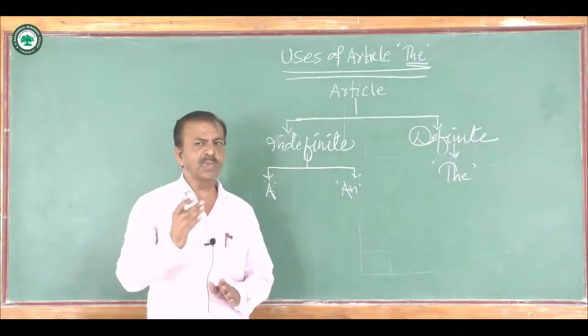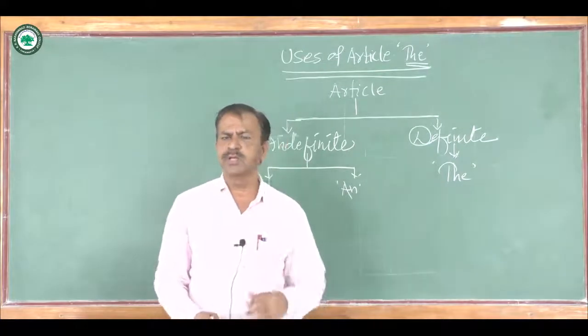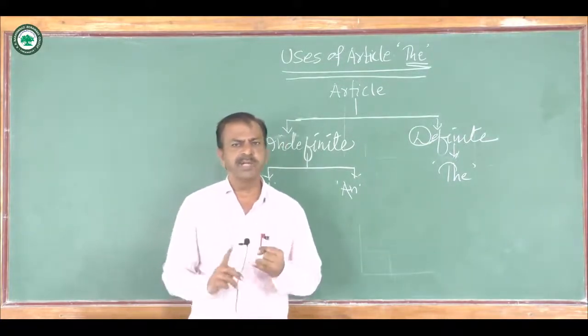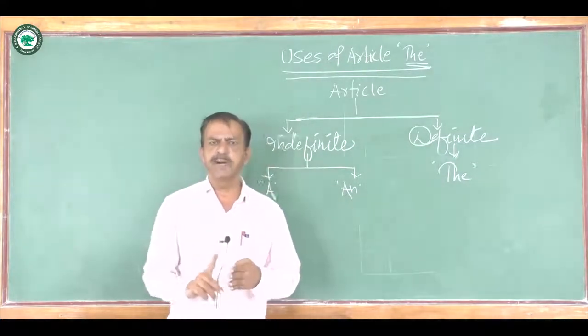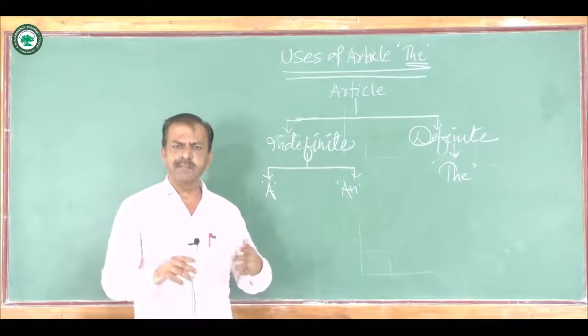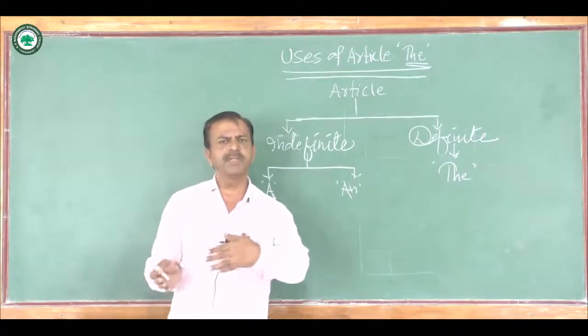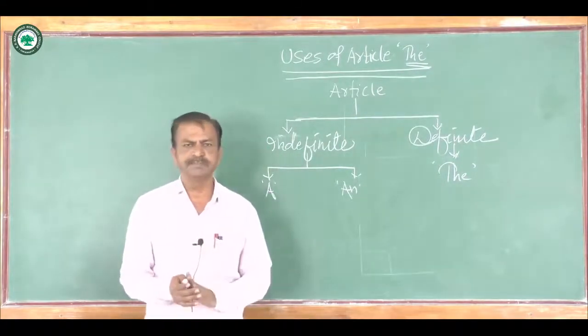The is also used with the sacred books or holy books, we can say. For example, the Ramayana, the Mahabharata, the Quran, the Bible, the Iliad by Homer. So these are the examples. Before the name of these sacred books, we use article the.